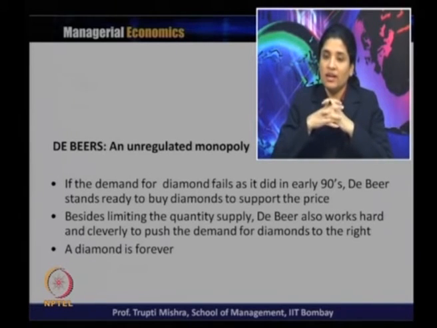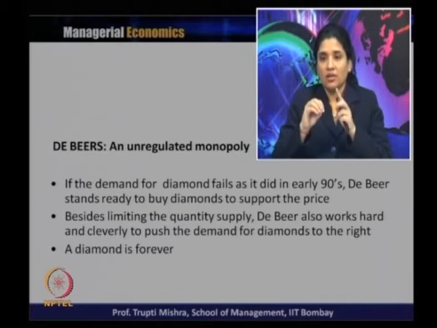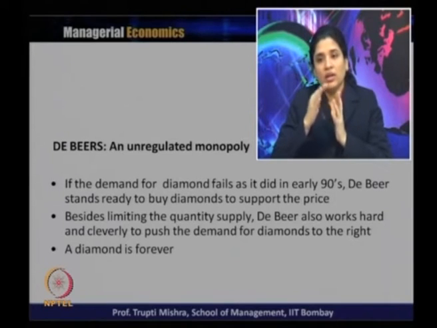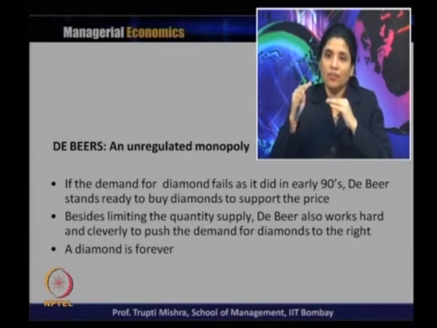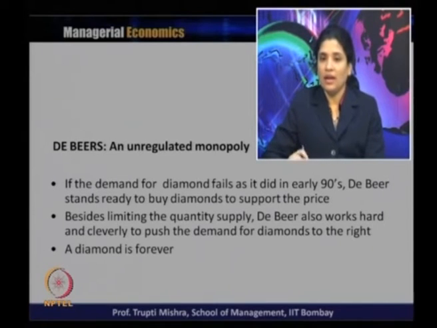So De Beers stands ready to buy diamonds to support the price, and this is the activity through which they still want to maintain the monopoly market as a monopoly market, because they are not allowing the demand to reduce. So in one way they are limiting the quantity supplied, and also by doing this activity they cleverly push the demand for diamonds to increase when there is a decreasing trend of demand for diamonds in the 90s.